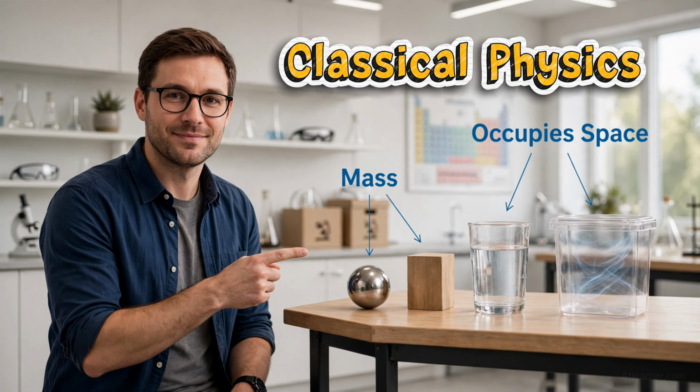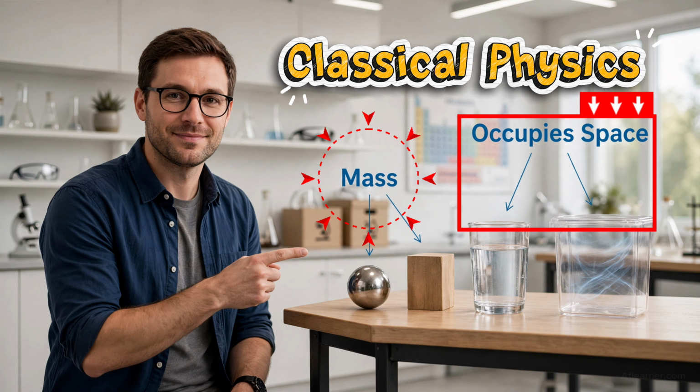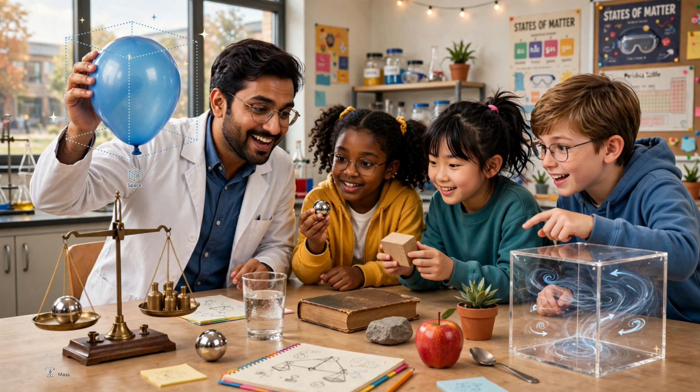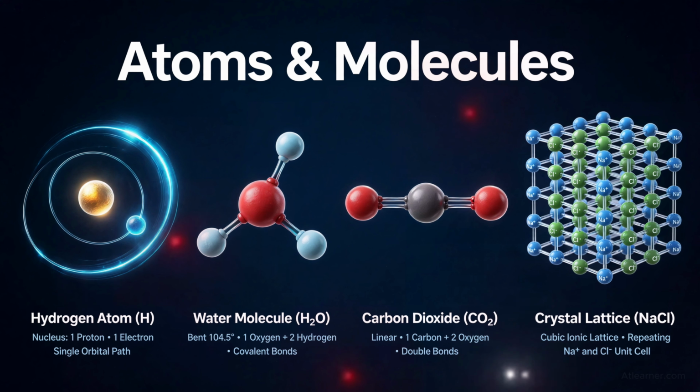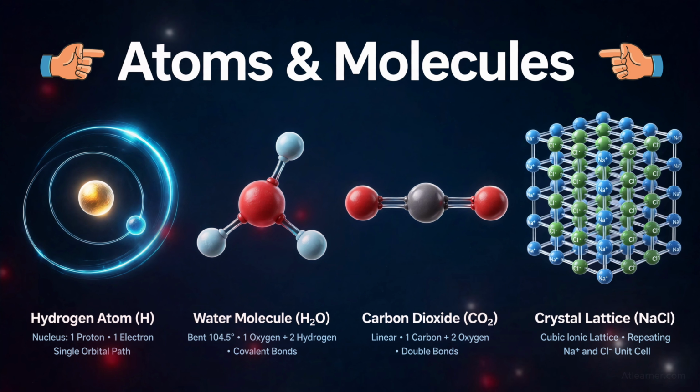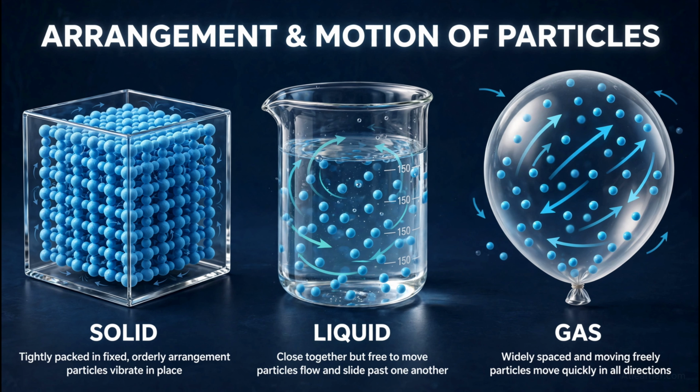According to classical physics, anything in this universe that has mass and occupies some space is called matter. Matter is all around us. Everything we see, touch, and even the air we breathe is made of matter. At the microscopic level, matter is made up of tiny particles, such as atoms and molecules. Matter can exist in different forms, depending on how these particles are arranged and how they move.